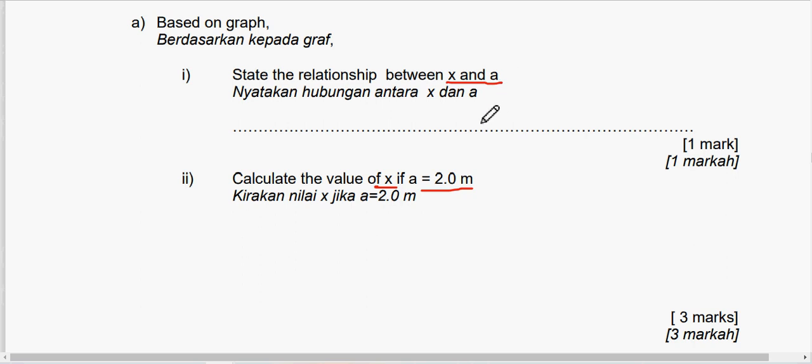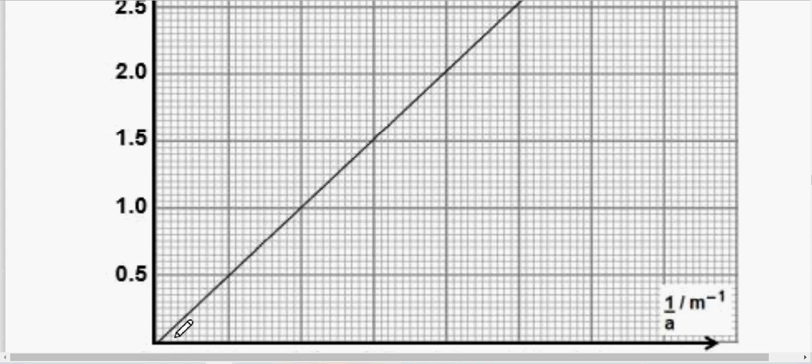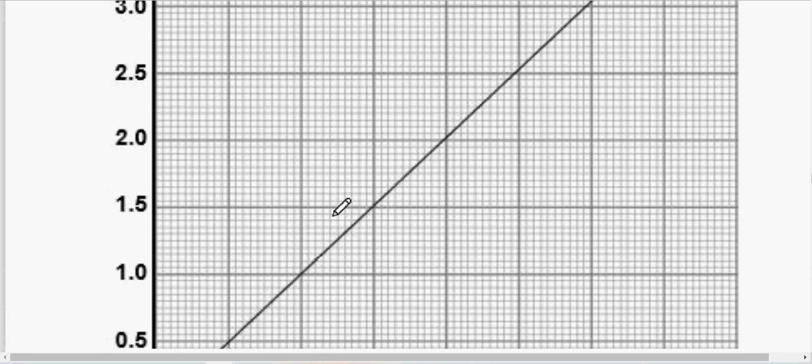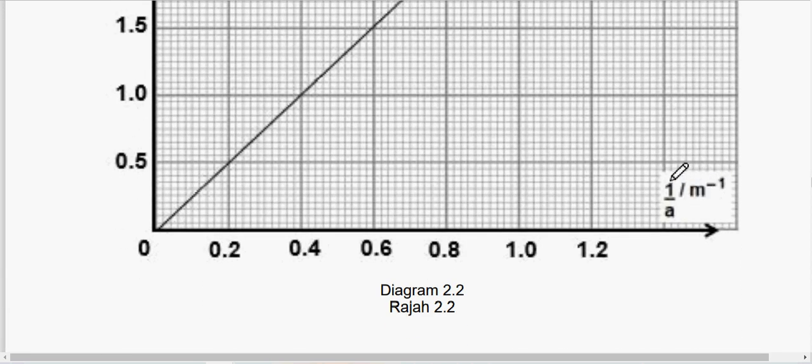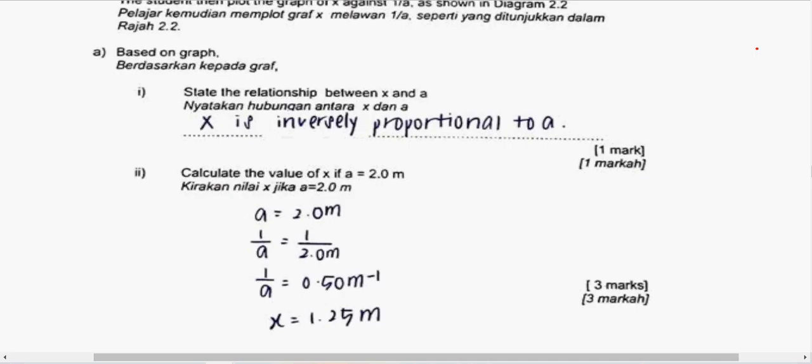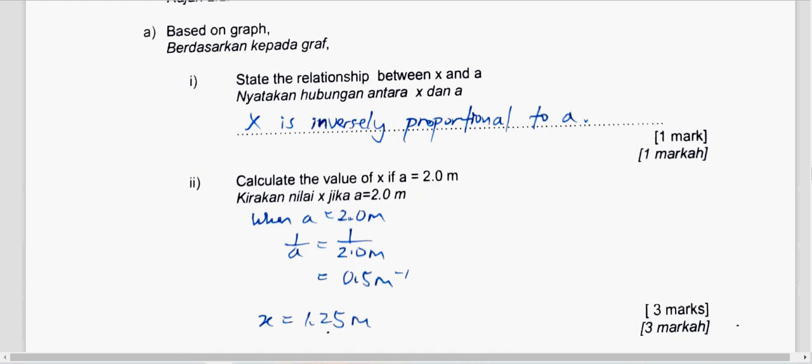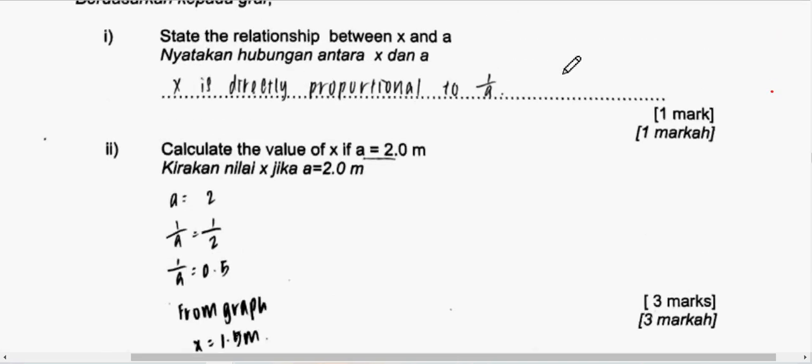When the graph is a straight line graph from the origin, we know the relationship will be directly proportional. So we write X is directly proportional to, look at the axis, copy this one, 1 over A. The answer that we accept is X is directly proportional to 1 over A. This is correct.